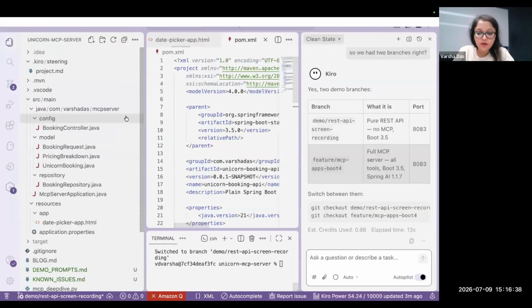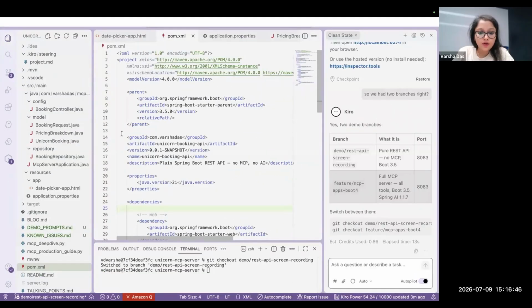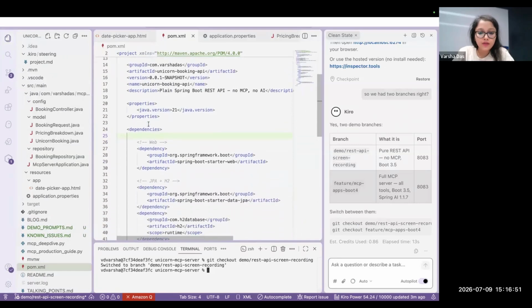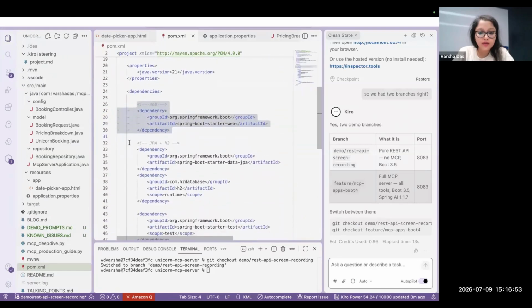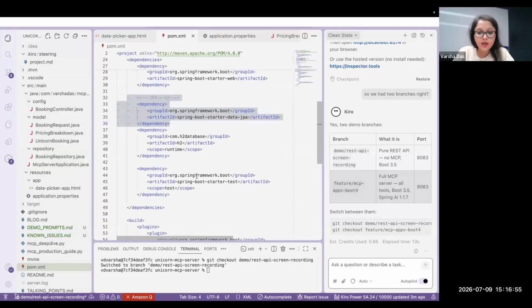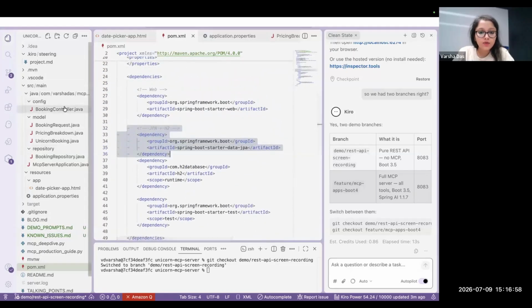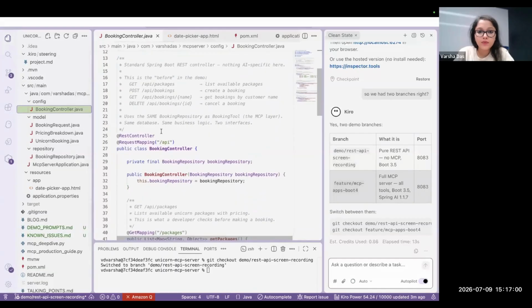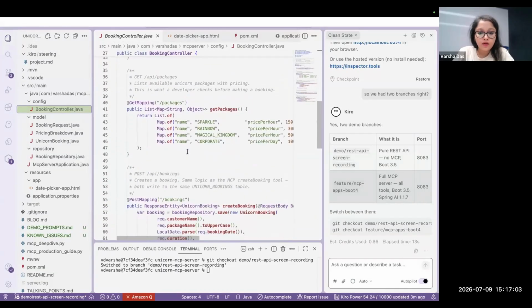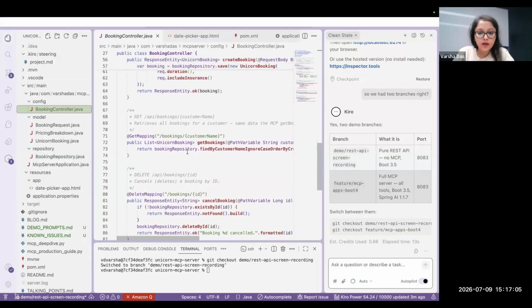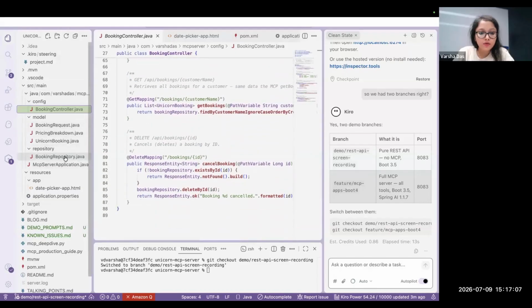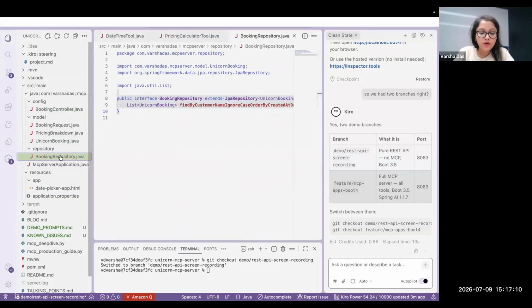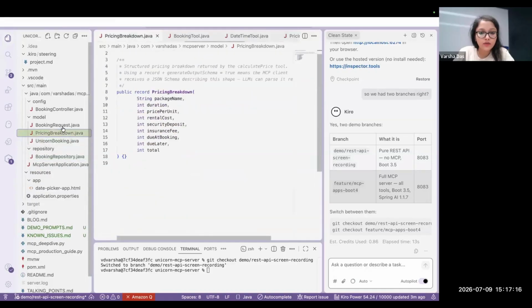Alright, first let me show you the pom.xml. Let me zoom in a bit. As you can see, we are on this branch. In the POM, we have a web dependency, JPA and H2 dependency, and test. That's it. Let me go to the controller, a very simple Spring Boot REST controller where we have certain POST and GET mappings. And if I show you the repository, it's simple plain old H2 integration with the H2 database, the repository, the models, or the entity that we have.